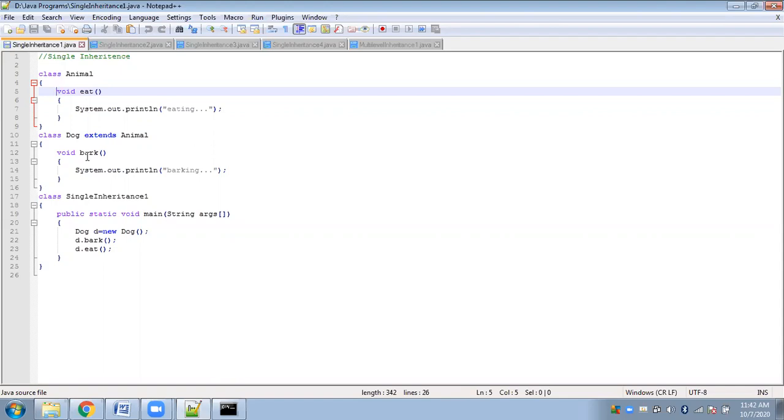I told you that we have four access modifiers: private, public, default, and protected. We have not done protected yet, so just leave that aside. We have seen the working of private, public, and default. So I told you that private members are always private. Private members actually define the concept of data hiding in object oriented programming.